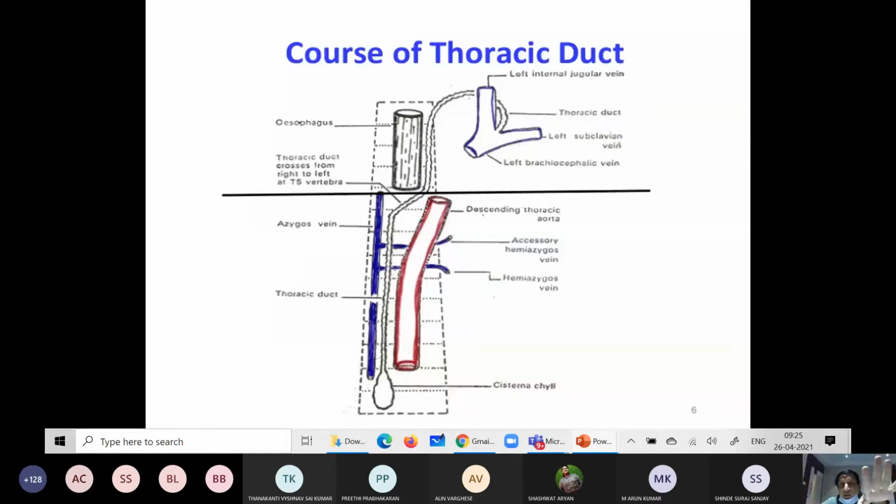So it is one of the events: the thoracic duct crosses. It extends upwards, then crosses between the left internal jugular vein and the left subclavian vein. So this diagram shows the extent of the thoracic duct.